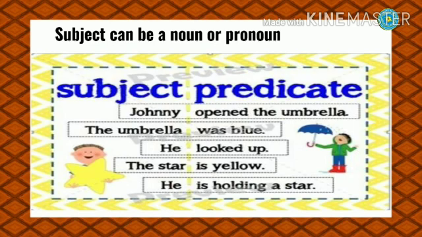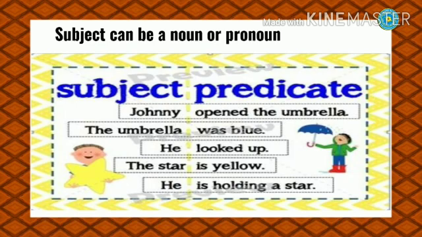See the second example. The umbrella was blue. So about what are we talking in the sentence? We are talking about the umbrella. So how was the umbrella? It was blue. So the remaining part of the sentence will become our predicate.